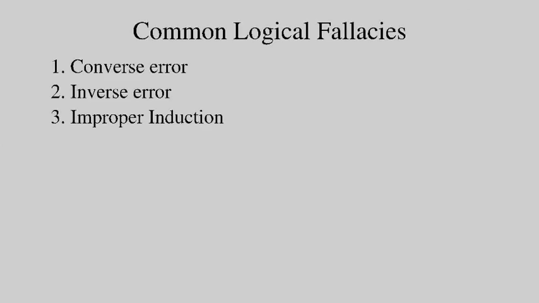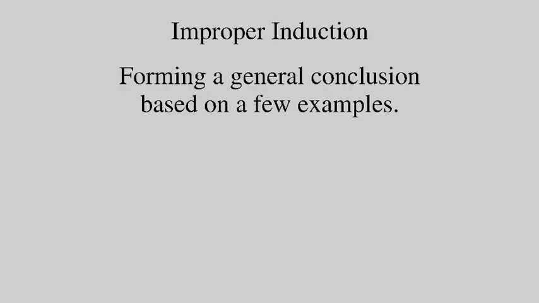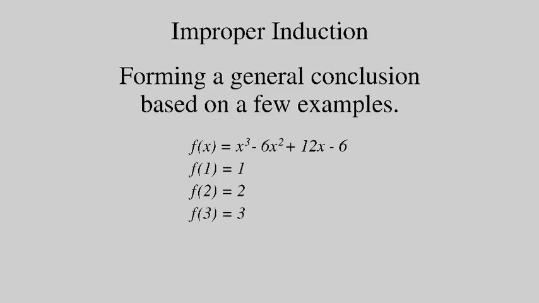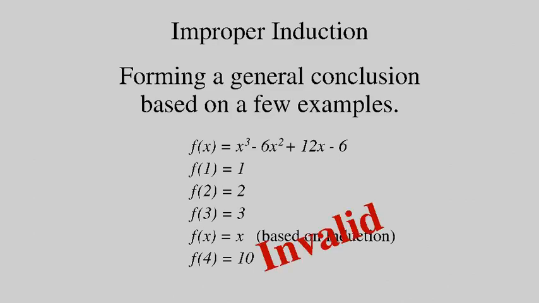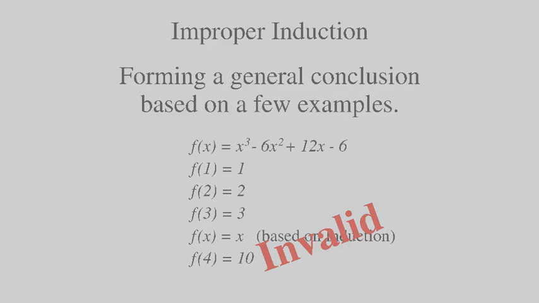Our third fallacy is improper induction. This means drawing a conclusion based on a few examples. For example, consider the following function. If we set x equal to 1, the function will equal 1. If we set x equal to 2, the function will equal 2, and if we set x equal to 3, the function will equal 3. Using induction, we might conclude that the function will equal whatever value we set for x. However, if we set x equal to 4, we find that the function does not equal 4. It equals 10. Induction has led us to a false conclusion.